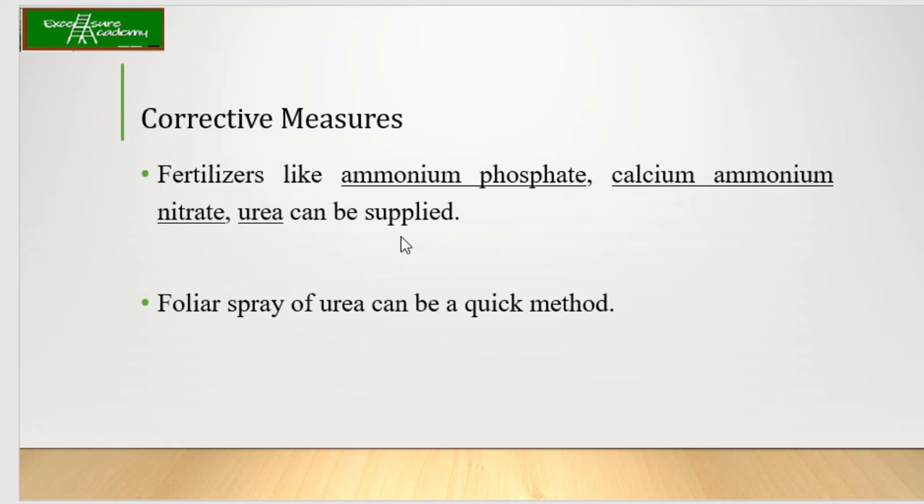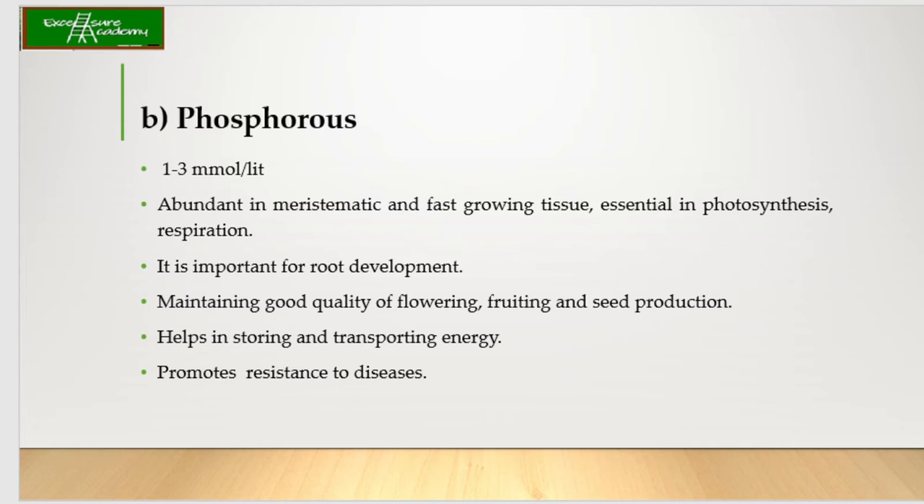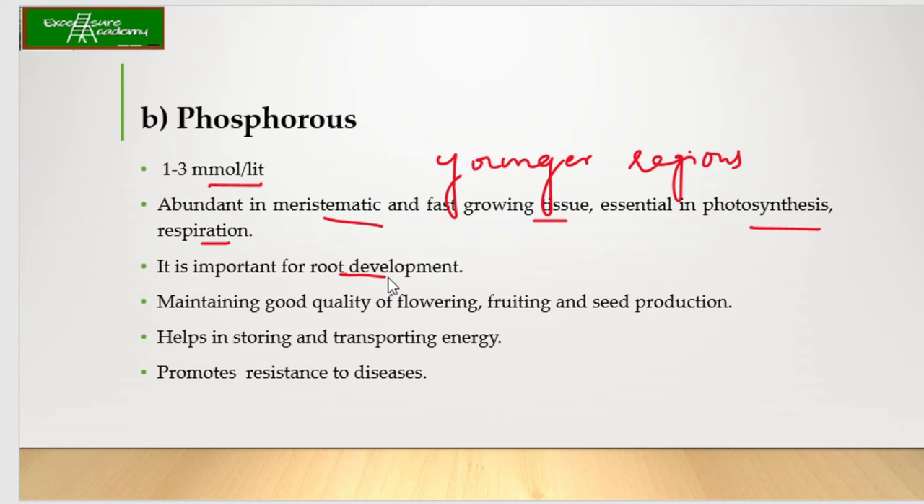Now coming to the phosphorus. From the NPK, now we are going to talk about the phosphorus, P. This is required in 1 to 3 millimoles per liter. It is present in meristematic and fast growing tissue, that is, we are talking about the younger regions. It is also important for photosynthesis and respiration. And we know that both photosynthesis and respiration will eventually result in the growth and development of the plant. It is also important for root development. It maintains good quality of flowering, fruiting and seed production. It helps in storing and transporting of energy, and promotes resistance to diseases.